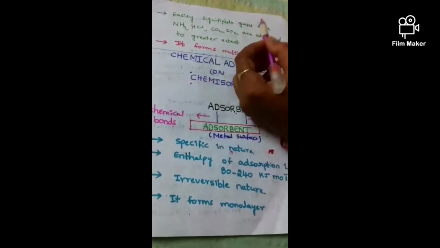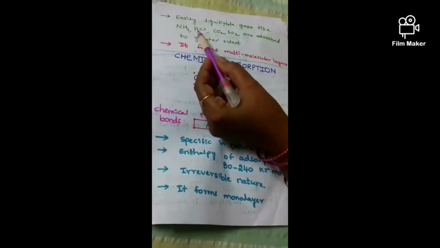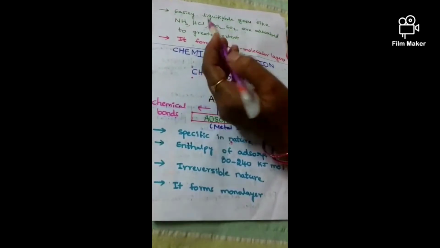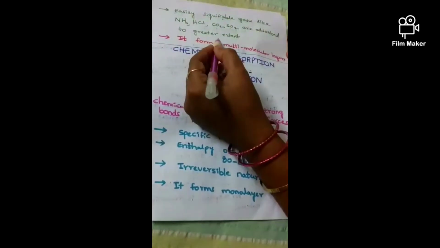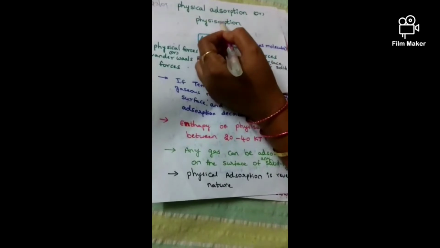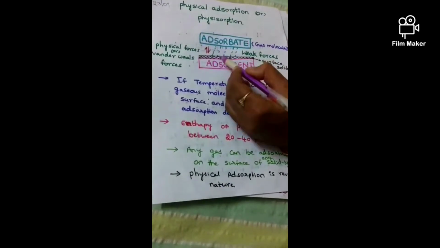Easily liquefiable gases like ammonia, hydrogen chloride, carbon dioxide, sulfur dioxide are adsorbed to greater extent.